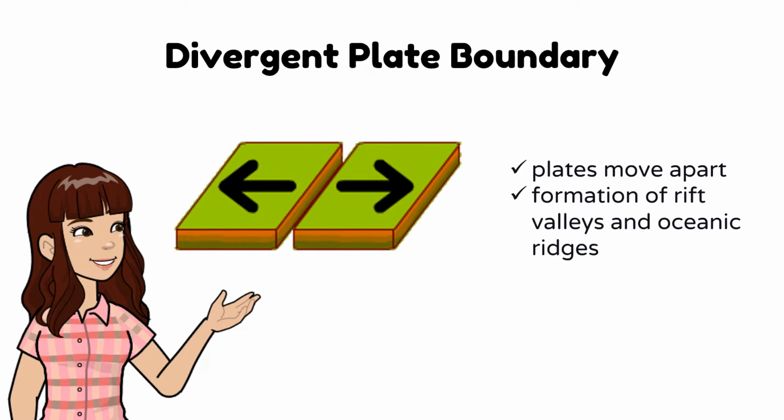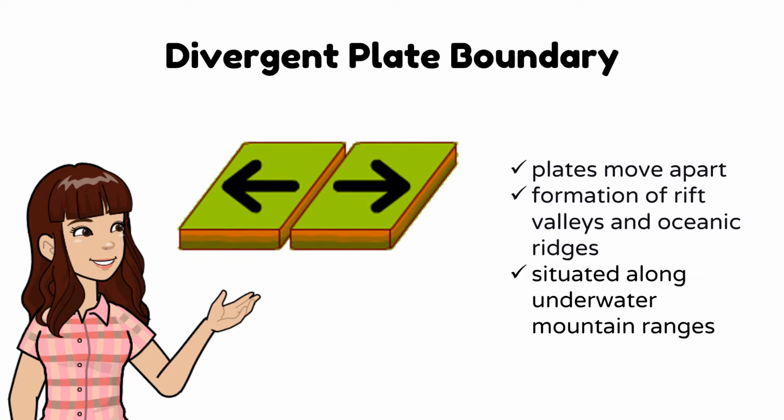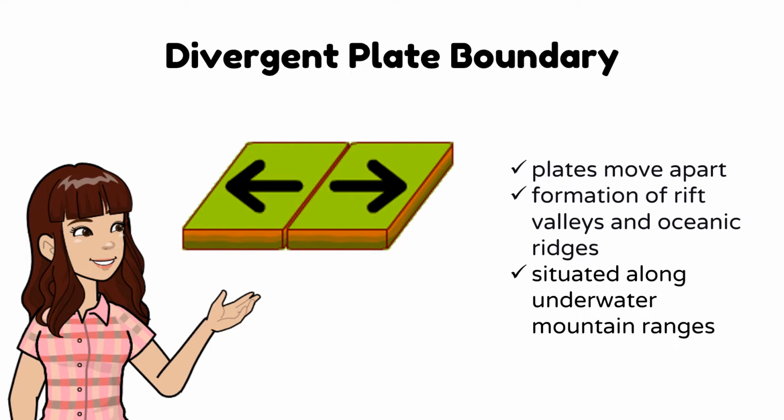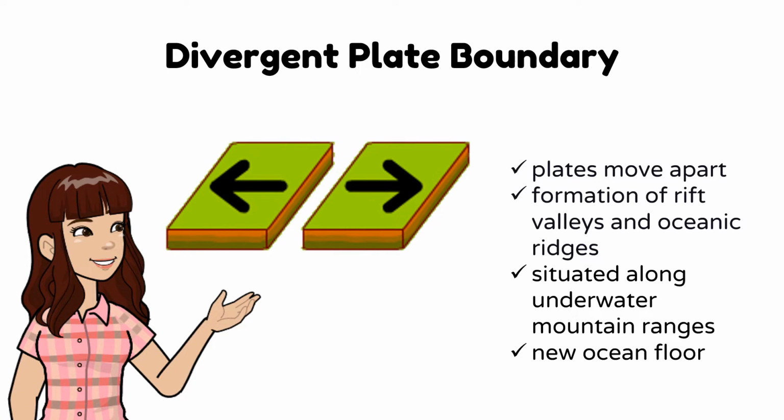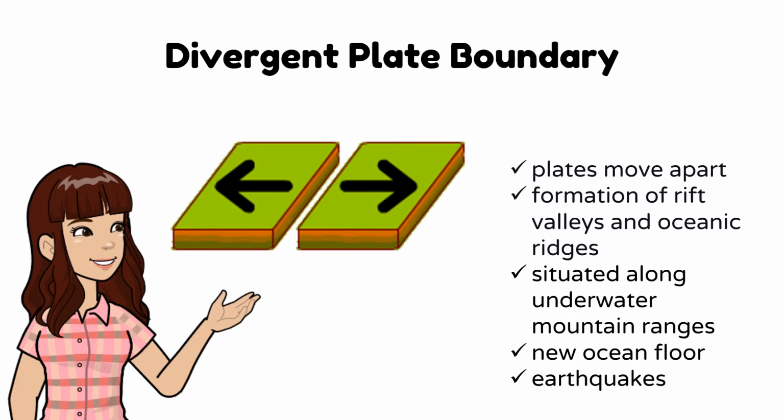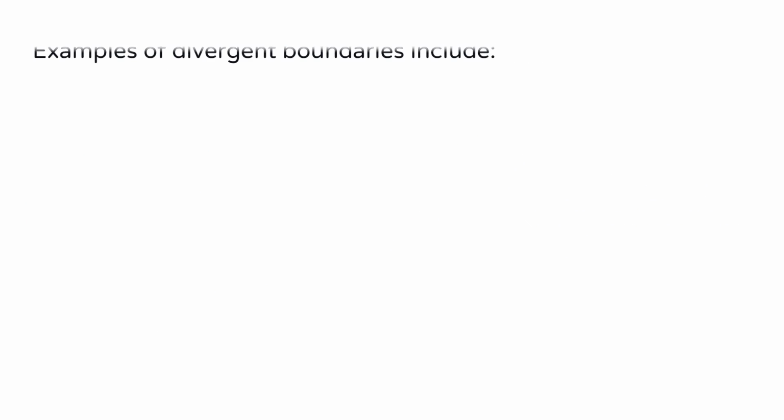Most divergent boundaries are situated along underwater mountain ranges called oceanic ridges. As the plates separate, new materials from the mantle ooze up to fill the gap. These materials will slowly cool to produce a new ocean floor. There is also occurrence of earthquakes when plates diverge.